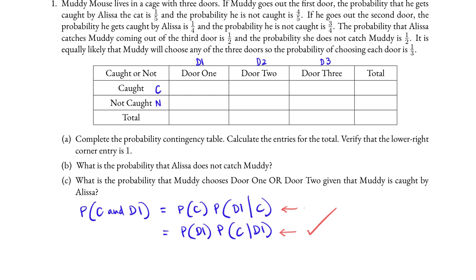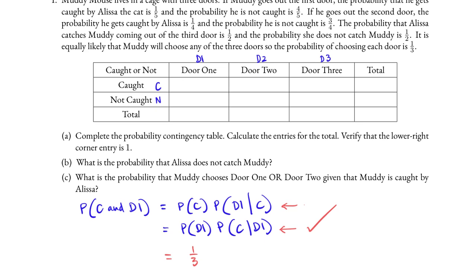And so we will use the second formula to find the probability. The probability that Muddy used door 1 is 1/3. We were told that the 3 doors are equally likely. If Muddy leaves door 1, the probability that he gets caught is 1/5. And so 1/3 times 1/5 is 1/15. So the number in this box is 1/15.